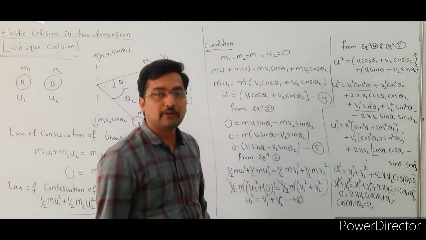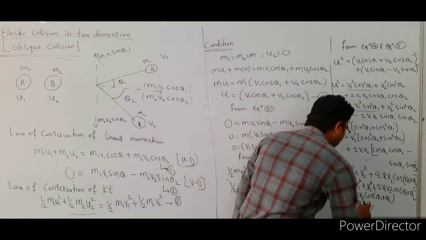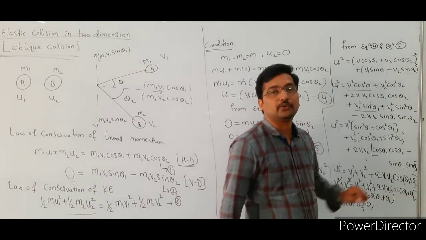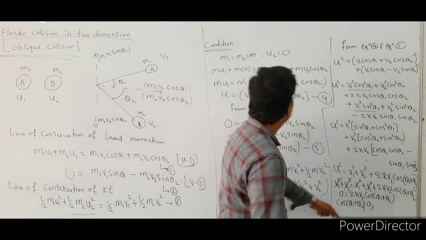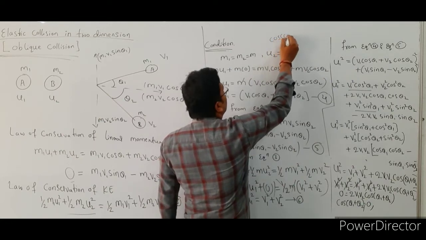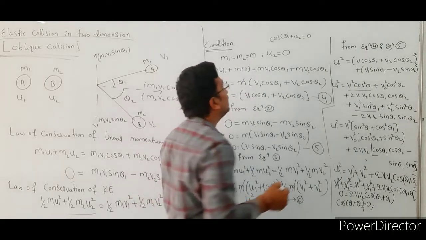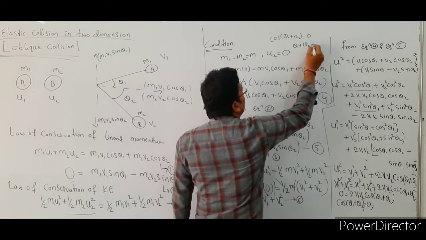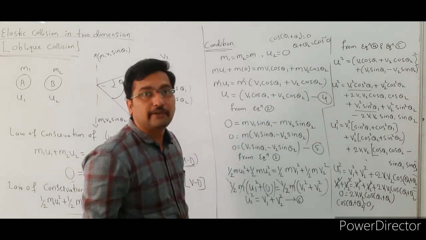So here we want the theta 1 plus theta 2 value. Theta 1 plus theta 2 is equal to cos inverse of 0. Cos inverse of 0 value is 90.